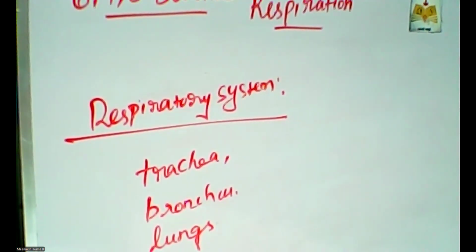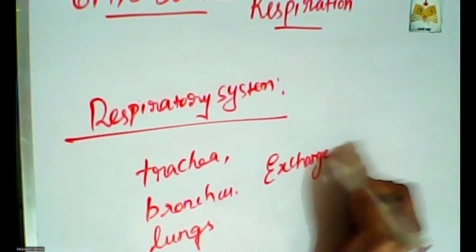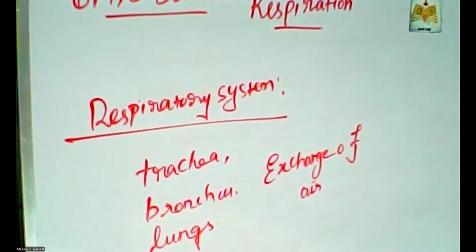How does it work? Respiration means exchange of air. Which is the important gas for respiration? That is oxygen. We need oxygen, so we inhale oxygen from the atmosphere.